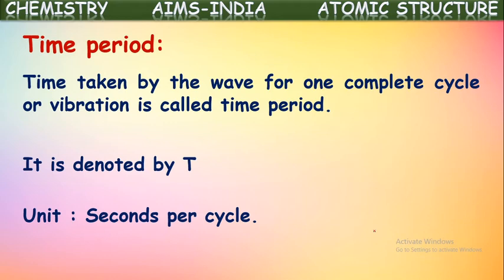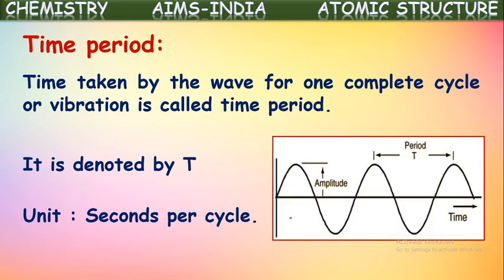The time taken for one complete wave is called time period. So it is just a time. What are the units for the time? Generally seconds. Seconds per cycle, or seconds per oscillation, or seconds per vibration, we can say. Simply we can say seconds.